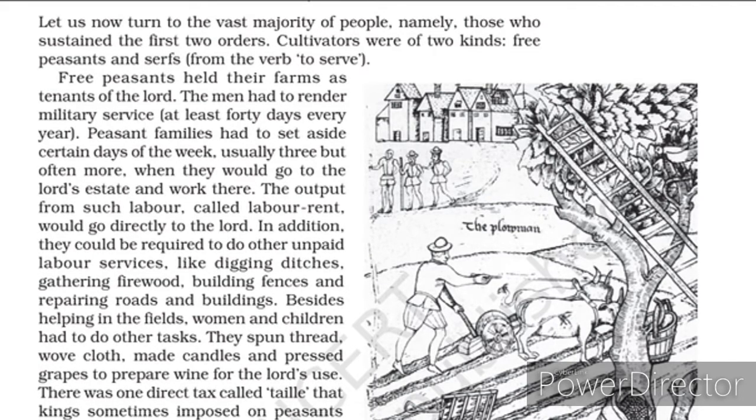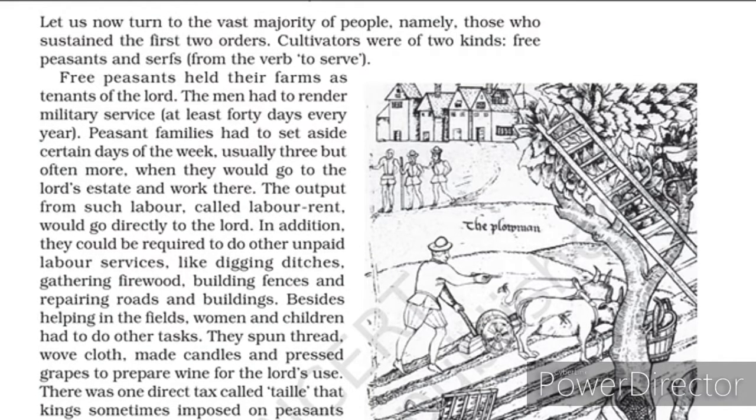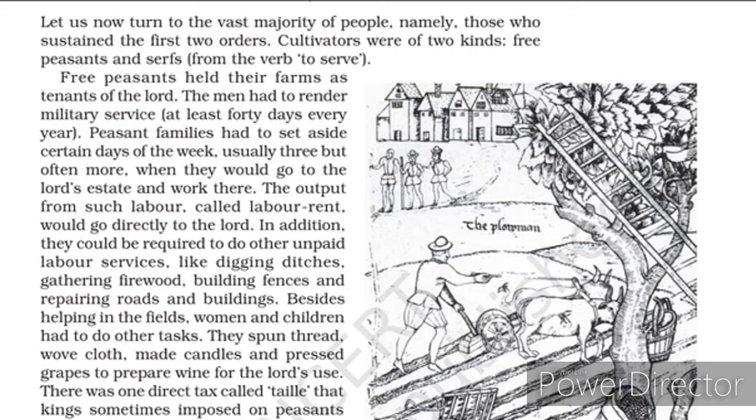But on the other hand, we have the rich classes, the first two classes, that is the clergy and the nobility. They are rich enough, but they are not paying any kind of tax. They are exempted from paying taxes. The tax which the cultivators used to pay was known as tally. So that is all about the free peasants.